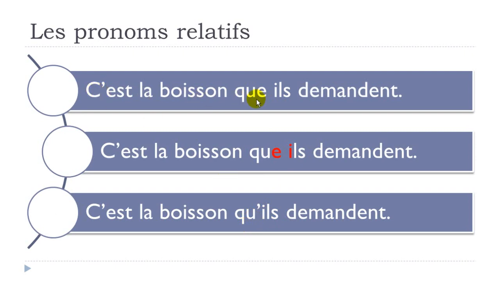So c'est la boisson que il demande. So normally if we respect the rule, we should put this que pronoun, okay? But then, as I showed, they don't really get along as usual, and so que should disappear. So you get the final structure, c'est la boisson qu'il demande.